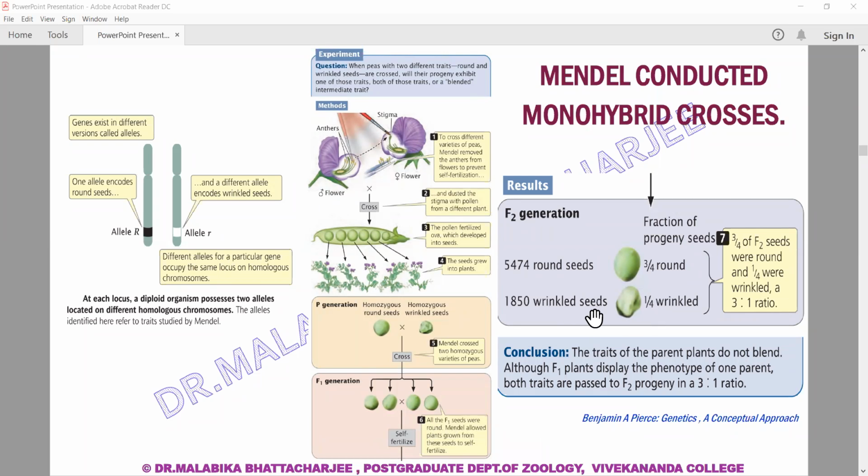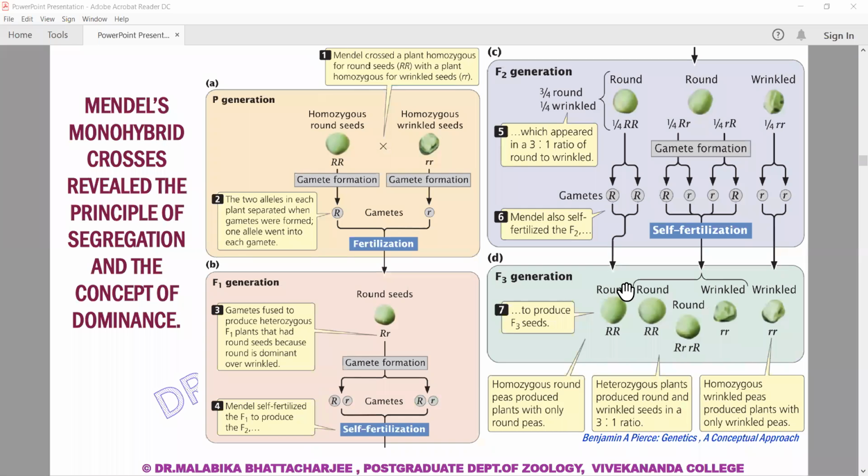So obviously there must be something about this round allele and the wrinkled allele, and thus came in the concept of dominance and recessive. This was Mendel's monohybrid cross, and the monohybrid cross actually revealed the principle of segregation.